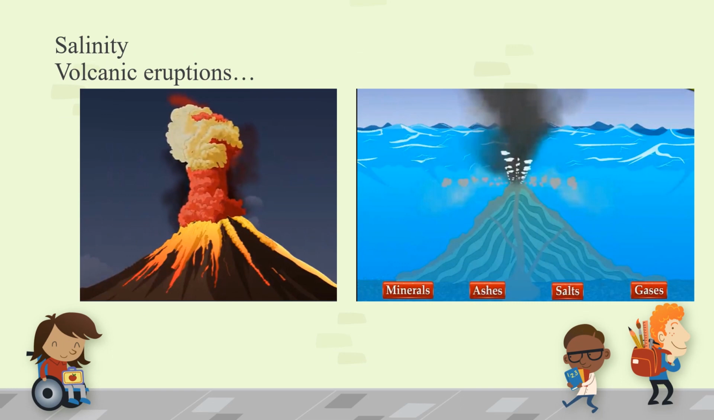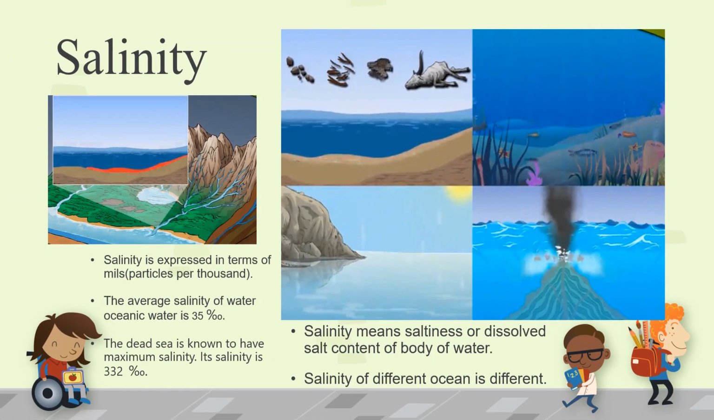Volcanic eruptions occur on land, but they also occur in oceans. Due to volcanic eruptions, different minerals, ashes, salts and gases get added to the water. Even this is one of the reasons for the salinity in the ocean, that is, saltiness.